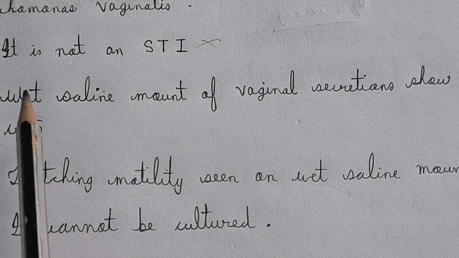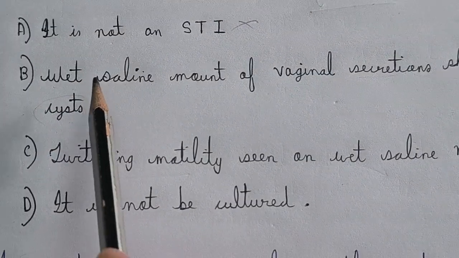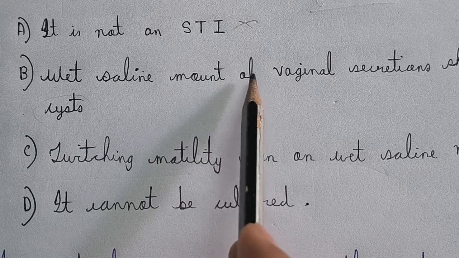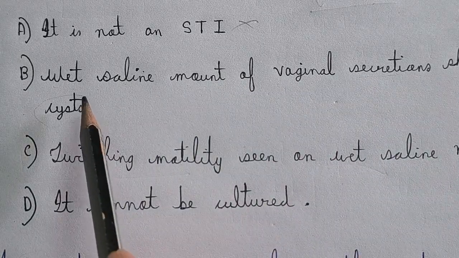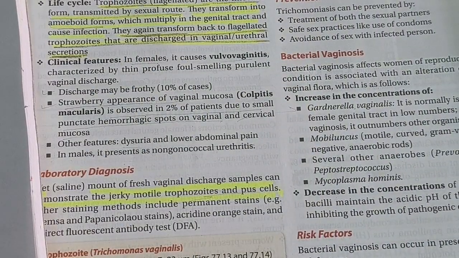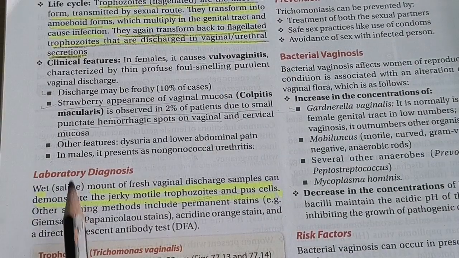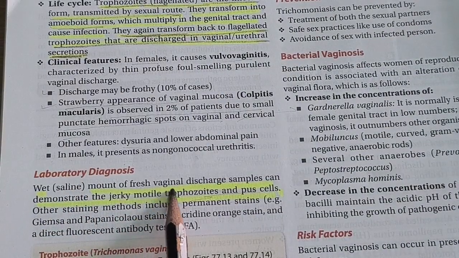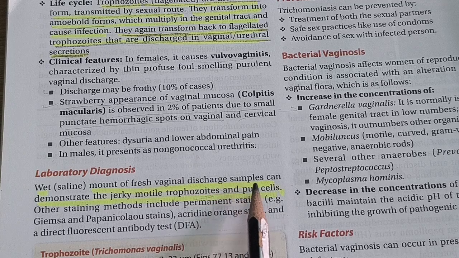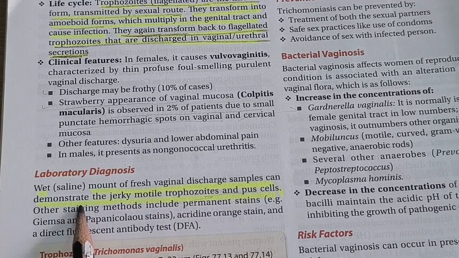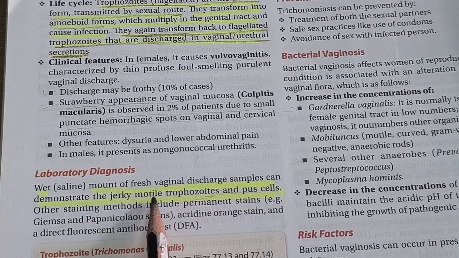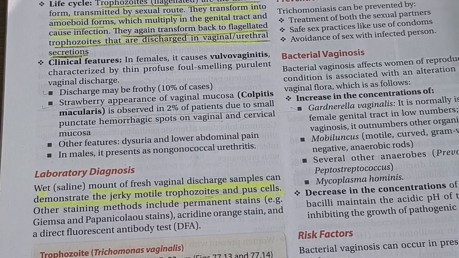Why? Because option B says it is the wet saline mount of vaginal secretion for cysts, so in this case it is wrong. Why wrong? Because a wet saline mount of fresh vaginal discharge or samples doesn't show the cyst; they demonstrate the jerky motile trophozoites and pus cells.